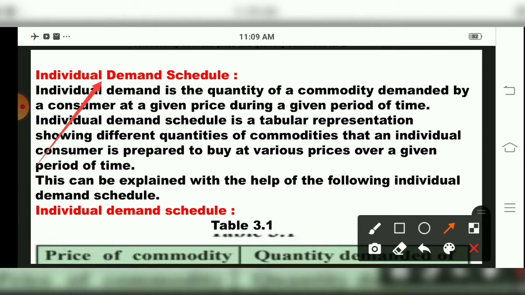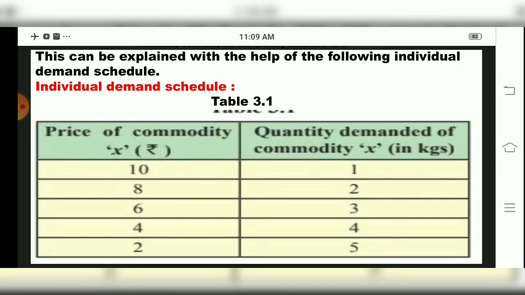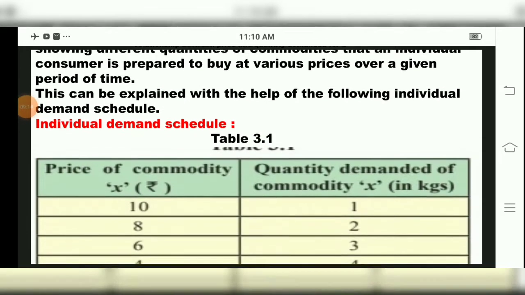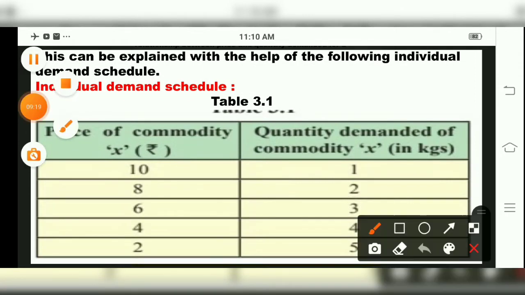So from the following table, this is table 3.1, we can see how this individual demand schedule has been marked. Can you see over here in this table, they have mentioned the price of a commodity X.